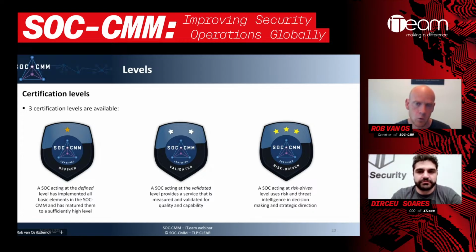Now, the validated level, what we're adding on top of that is measurement and quality assurance. We're also adding validation of correctness, so through exercises, through red teaming, through detection testing, and other types of activity, so that we make sure that the SOC is not just reliable in terms of processes, but we can actually trust the outcomes, and we can trust that the rules in the SOC work correctly.